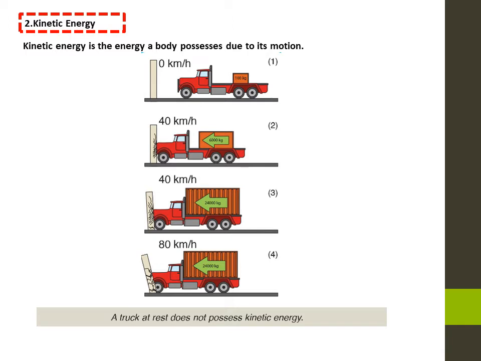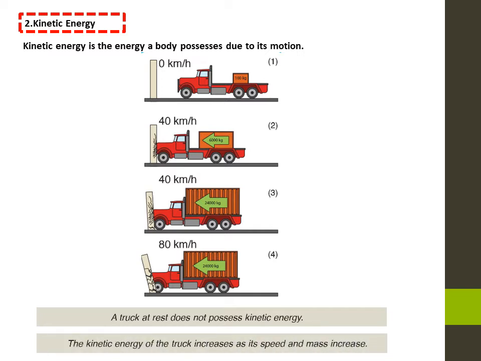Observe situations 2 and 3 where the truck is in motion. In situation 3, the damages caused by the impact between the truck and the wall are greater because the truck's mass in this case is greater. Now observe situations 3 and 4. In situation 4, the damages caused by the impact between the truck and the wall are greater because the truck's speed is greater. The kinetic energy of the truck increases as its speed and mass increase.